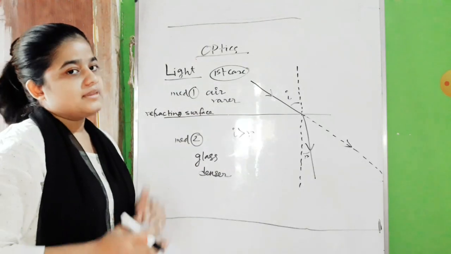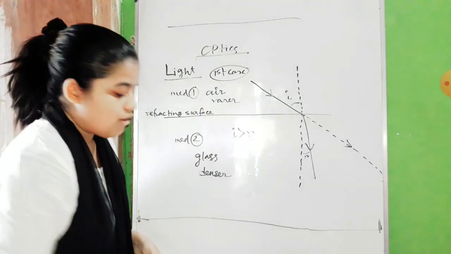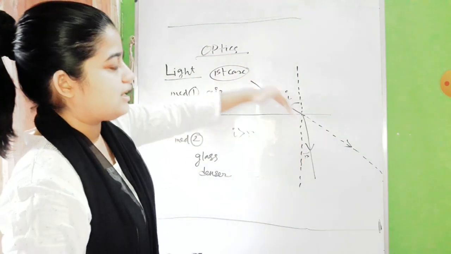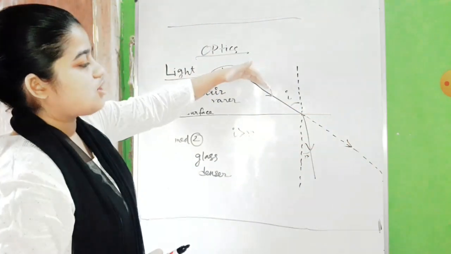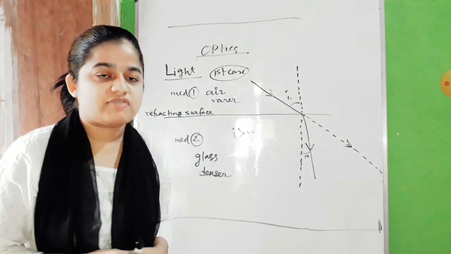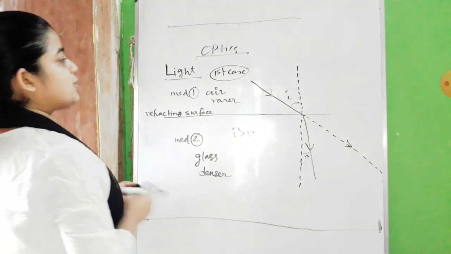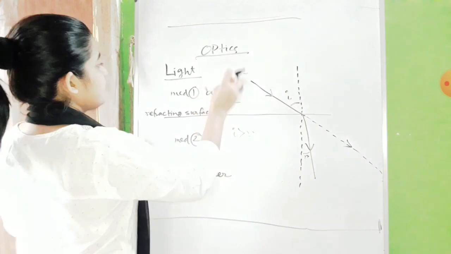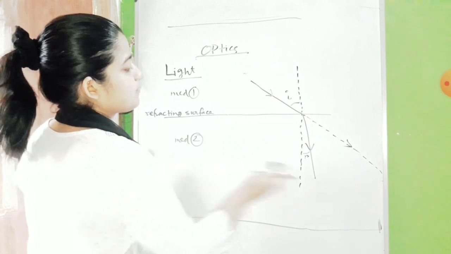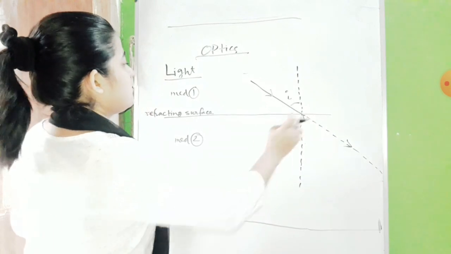Case number 1. That case can be opposite also. Light can travel from a denser to a rarer medium also, right? For that case, what will be the result? See, in this bending of the light ray, it should have followed that path, but instead of that it is following this path. So this is the bending of light rays. This phenomenon is what we call refraction. Okay, so now case number 2. For case number 2, what will be the result?